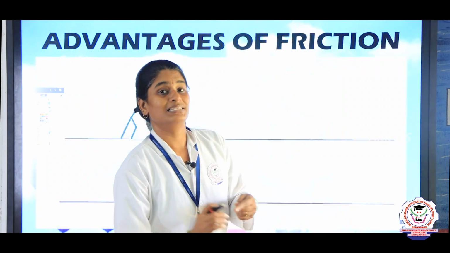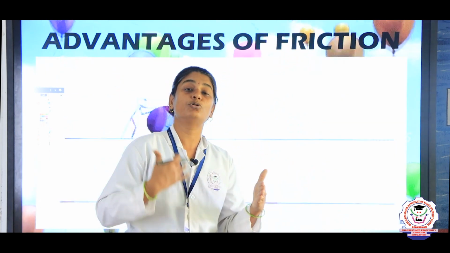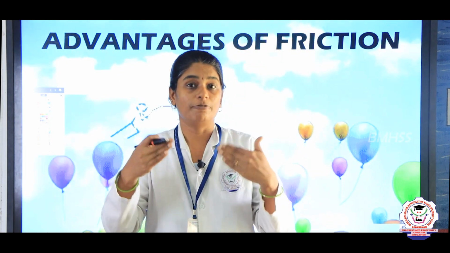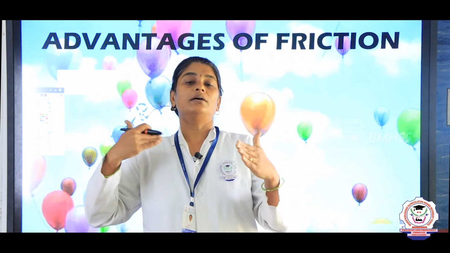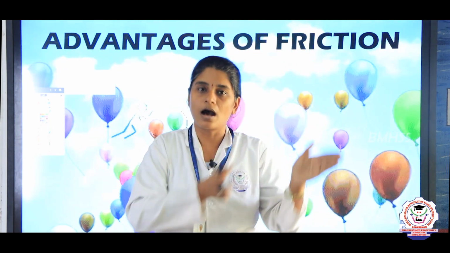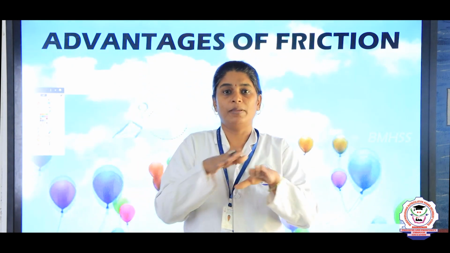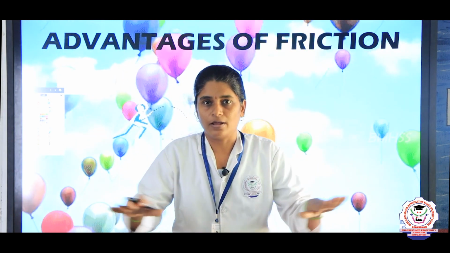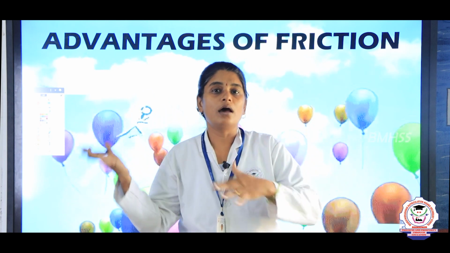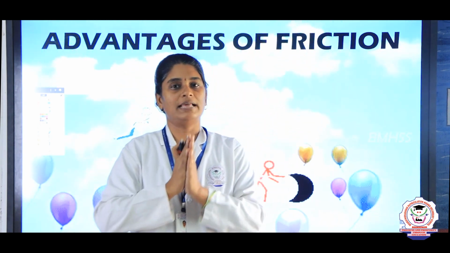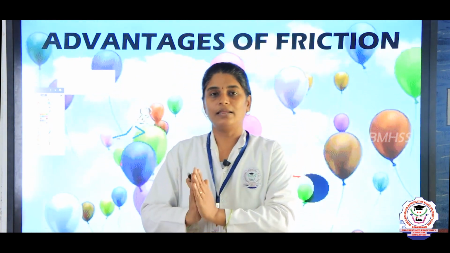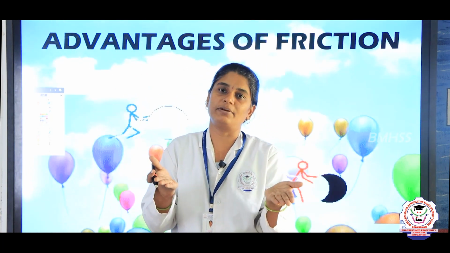We can also see some objects that have good friction. For example, when there is friction between the ground and your feet, only then can you walk. When there is friction between the tire and the ground, only then will the car move. Suppose there is no friction, maybe on a rough place where there is no friction between the tire and the ground, the car will not move. So the advantage of friction is that we can have a good contact between the two objects.